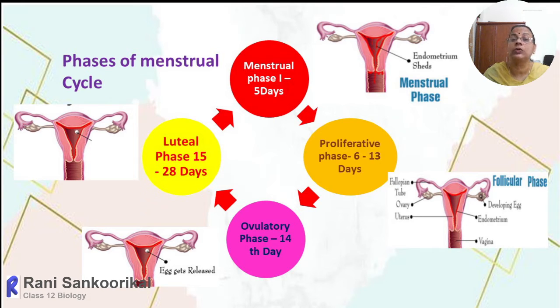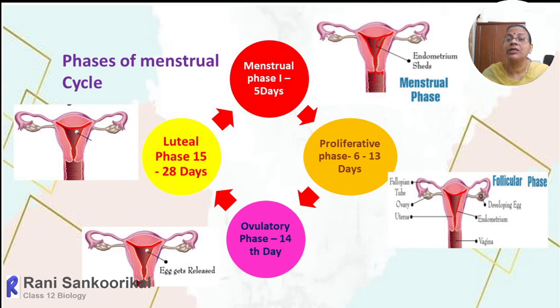What is happening in the ovary is, from the 6th day onwards, there will be more primary follicles. By the influence of pituitary hormones such as FSH, follicle stimulating hormone, and LH, a few follicles within the ovary will start absorbing more and more FSH. As a result, those follicles will enlarge and gradually transform into secondary follicles, tertiary follicles, and the one receiving the maximum will outgrow the remaining.